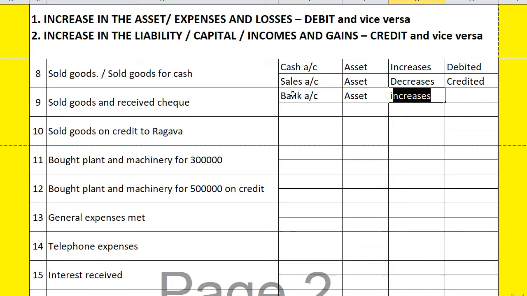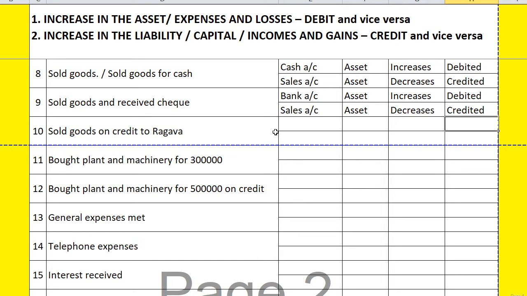So when the asset increases, it is to be debited. Very good. The second aspect is sales. It is an asset. The goods are decreasing, so it is credited. Okay, good. Hope I'm not going too fast.